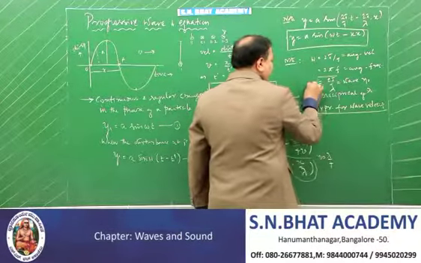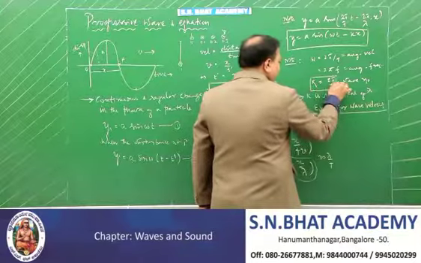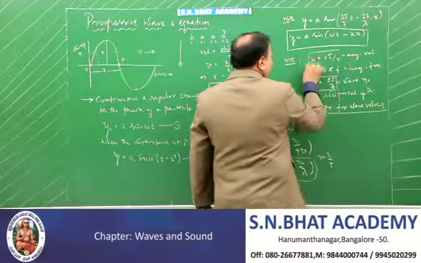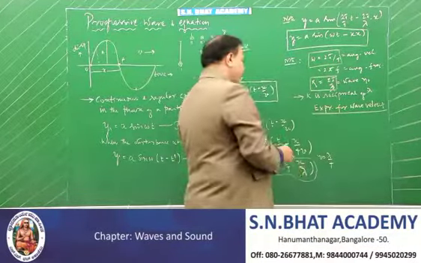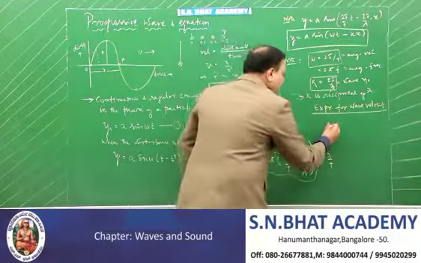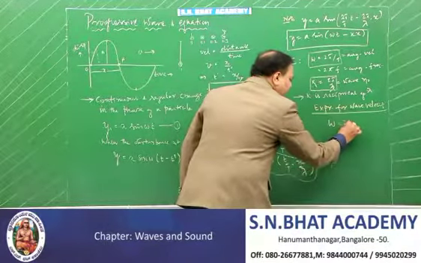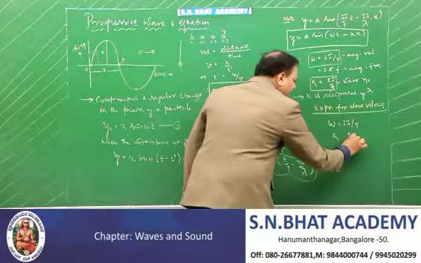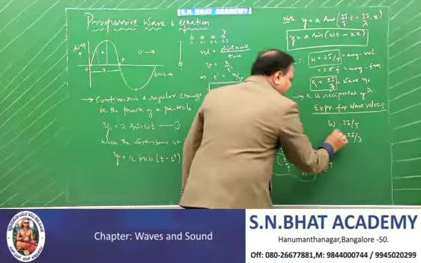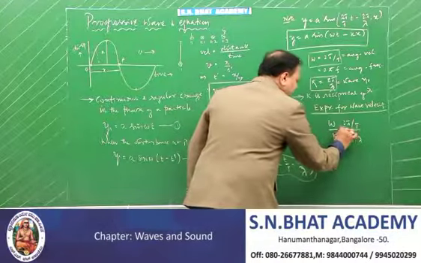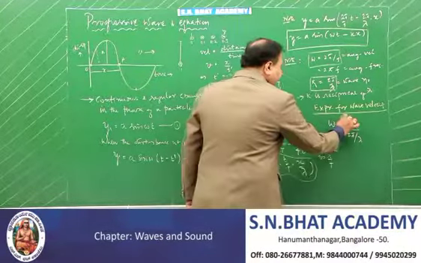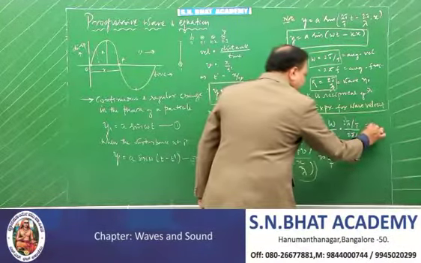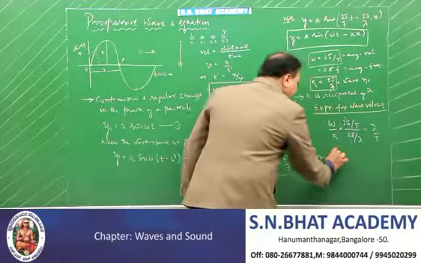Take k, which is 2 pi by lambda, and this omega you take. You divide one by the other. So omega, you know that it is 2 pi by T, and k, 2 pi by lambda. So you divide one by the other. 2 pi gets cancelled. What you are getting here is lambda by T.